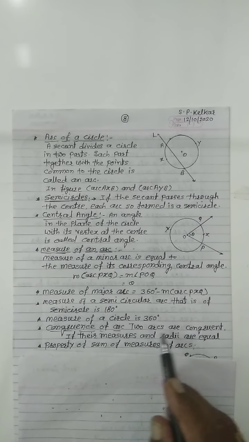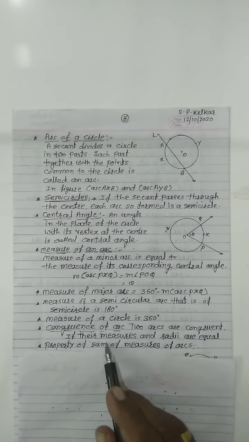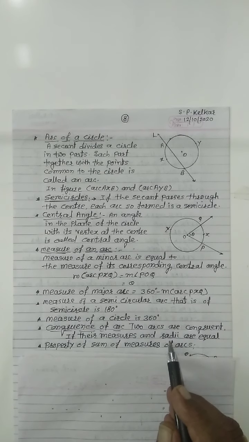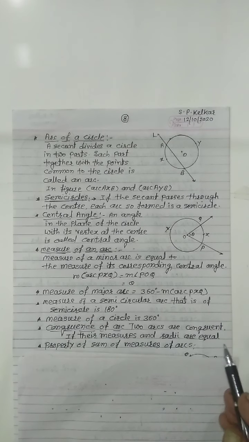Congruency of arcs: two arcs are congruent if their measure and radii are equal, means the arcs must be taken from the same circle or from circles having equal radii.